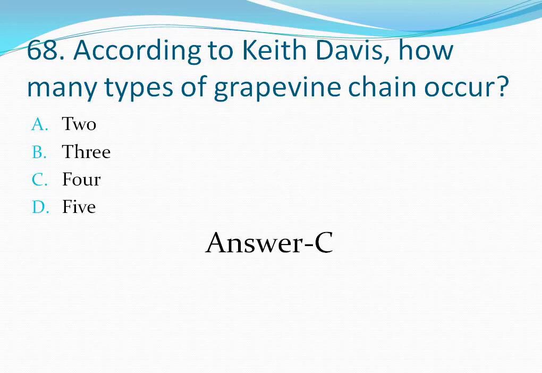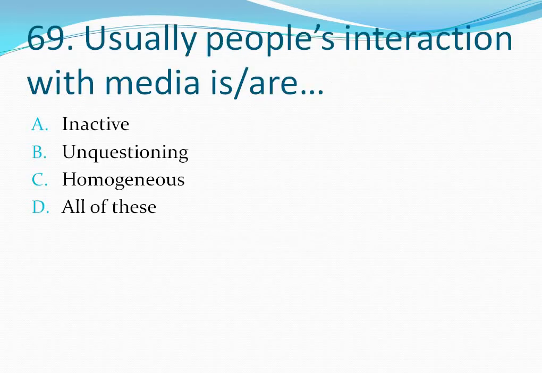Let's move to the next question, question number 69. Usually people's interaction with media are. Your options are option A, inactive, option B, unquestioning, option C, homogeneous, option D, all of these. So usually people's interactions with media are inactive as well as unquestioning, and it is also homogeneous. So the correct answer is option D, all of these.